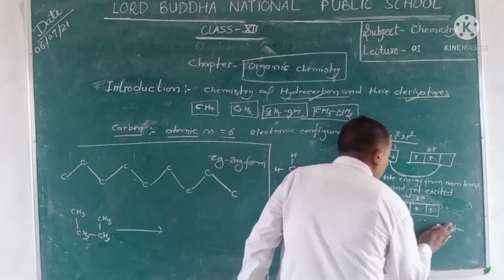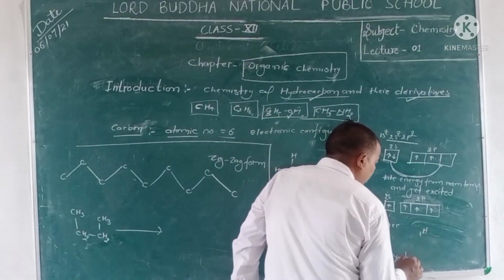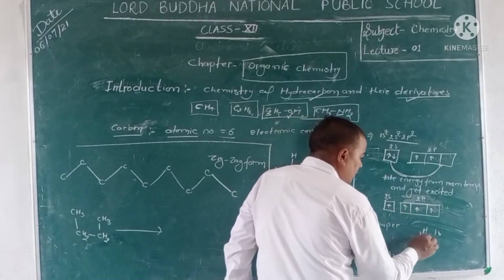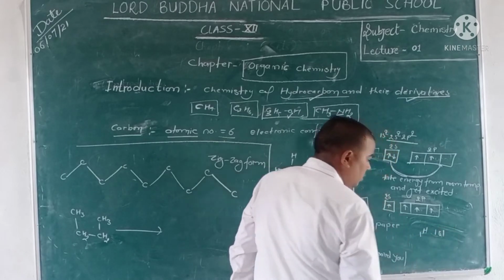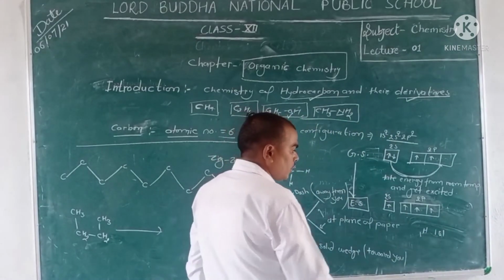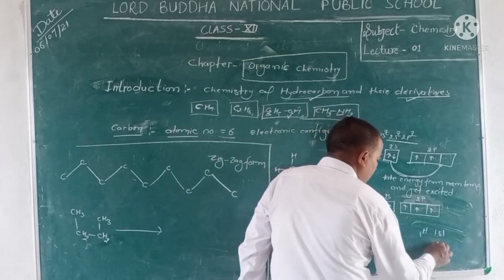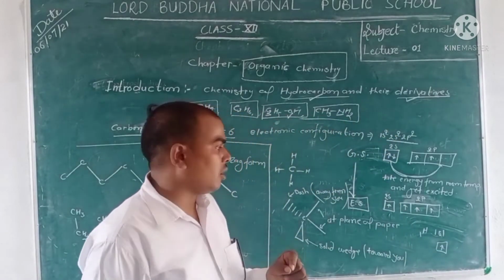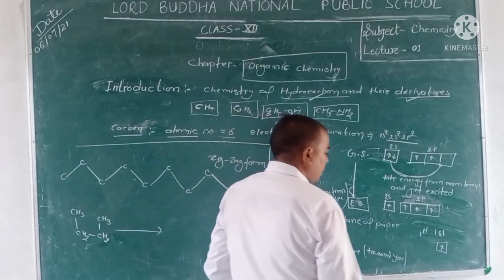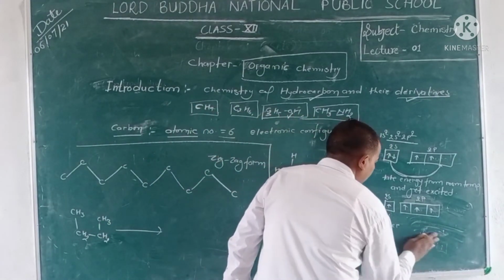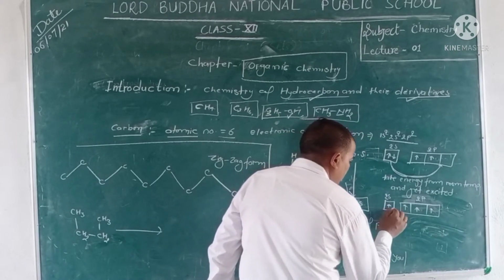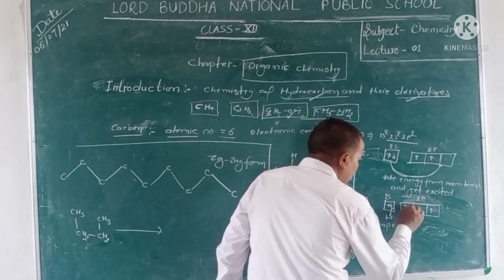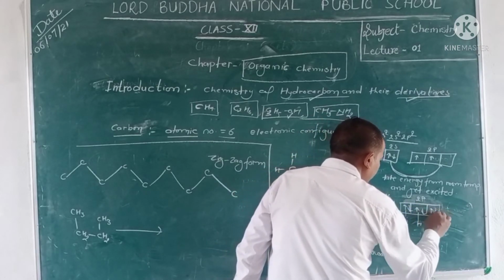Like hydrogen: the atomic number of hydrogen is 1, and the electronic configuration of hydrogen is 1s1, a single electron present in hydrogen. So electrons pair between hydrogen and carbon and complete the orbitals of carbon.